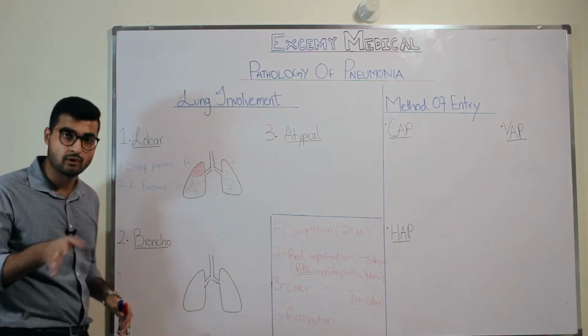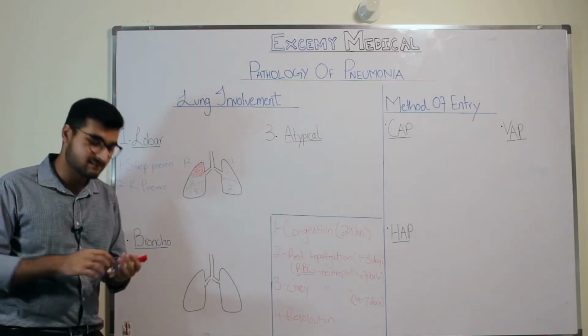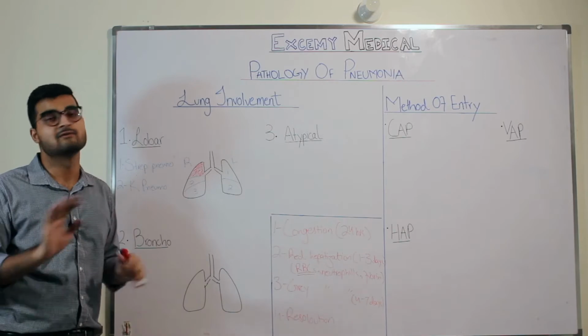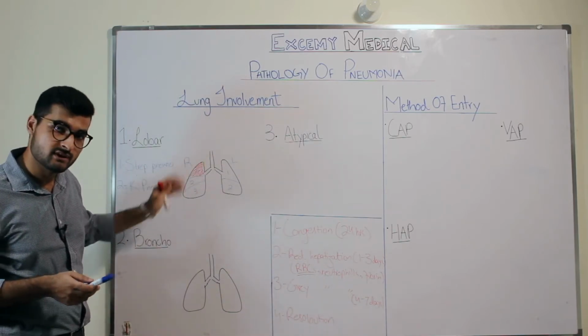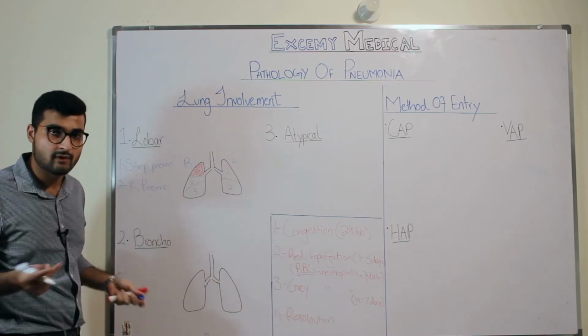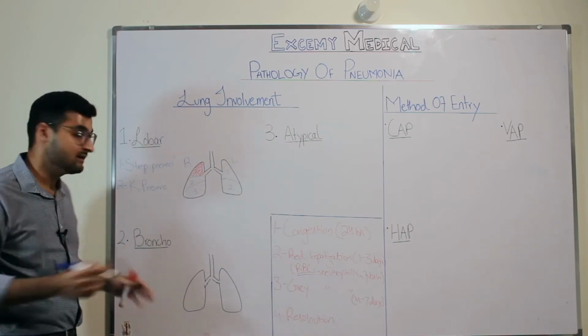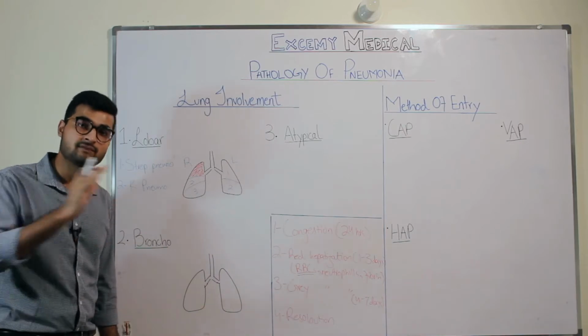Now, coming on to bronchopneumonia. Bronchopneumonia is basically pneumonia that isn't just confined to one particular lobe. Over there, we just said that one particular lobe is going to be infected, right? But in bronchopneumonia, what's going to happen? No particular lobe is going to be infected. In fact, you will have a patchy, diffuse involvement.